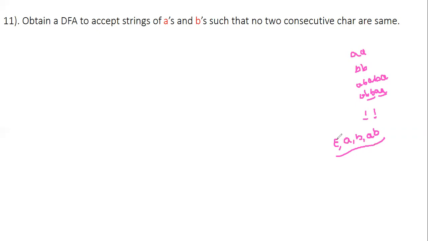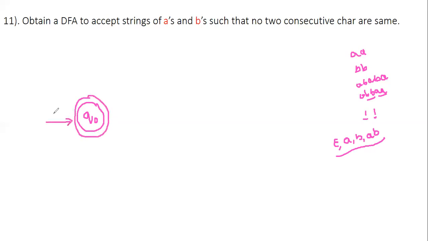So now just observe. If I consider the epsilon, what is the length? Zero, exactly, right? So n plus 1 will be equal to 0 plus 1, which is 1. If I want to make epsilon to be accepted by the DFA, how many states do I need? One state. Let me consider it as q0. If I want this epsilon to be accepted by this DFA, then obviously I need to make this q0 a final state.